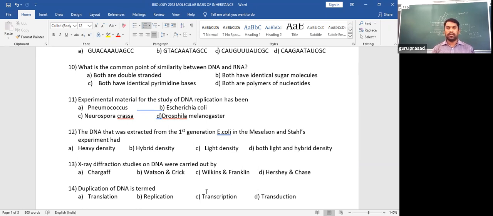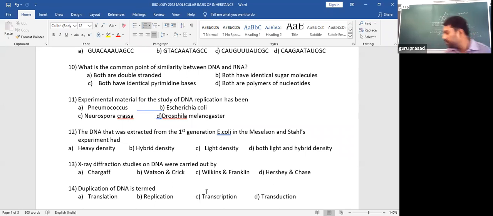So first they cultured E. coli bacteria in N14 as the parental generation. Then they transferred that N14 bacteria, having N14 in their DNA, to the next media containing N15. Now the first parental, all of them have light DNA.